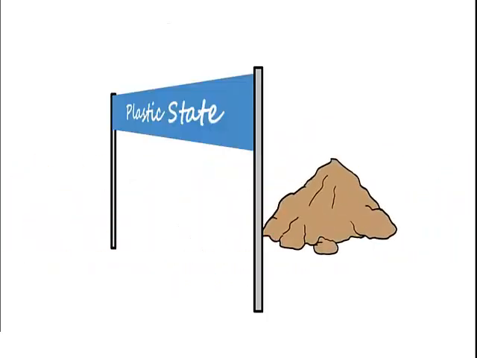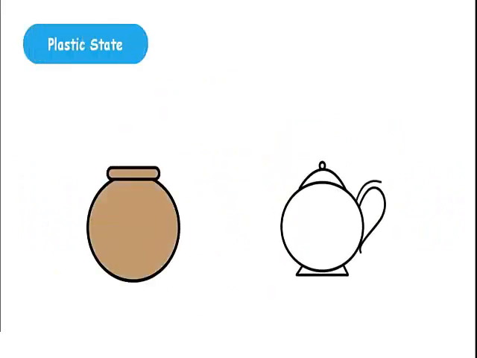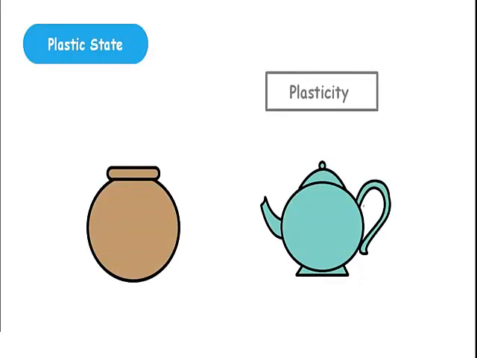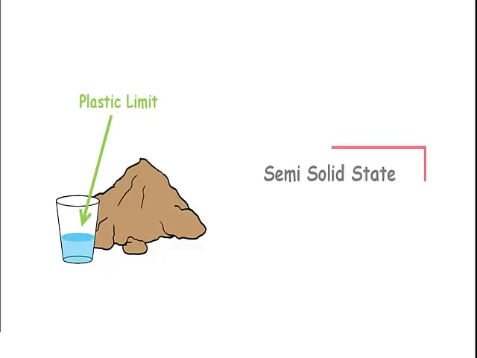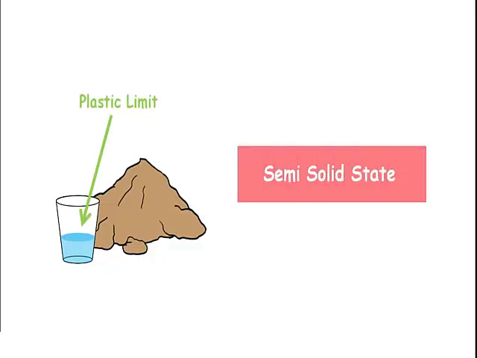In plastic state, soil can be molded in any shape due to a property called plasticity. When water content of the soil is further reduced, after reaching another certain water content named as plastic limit, soil enters into another state called semi-solid state.